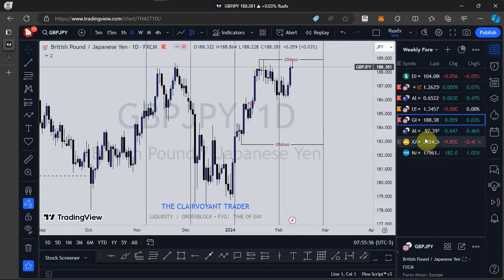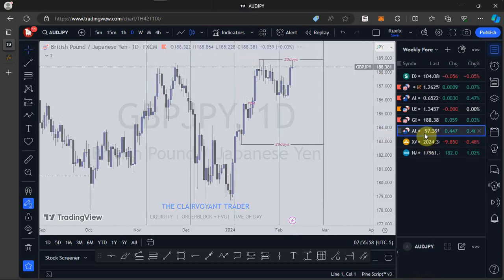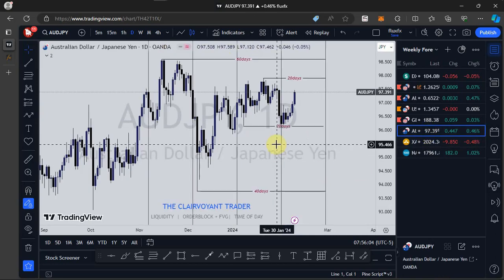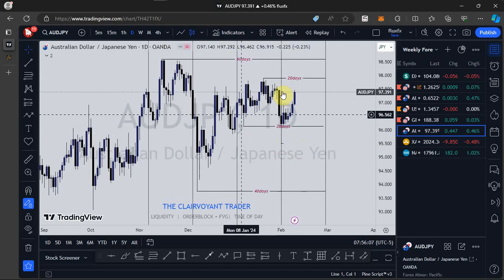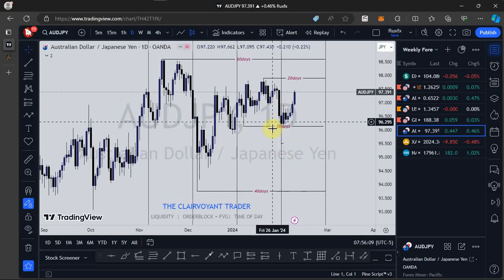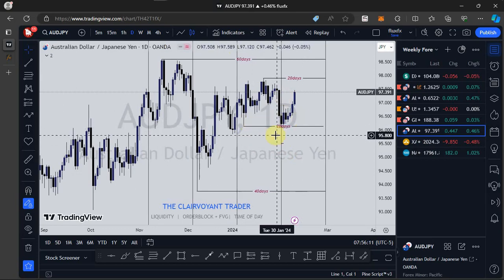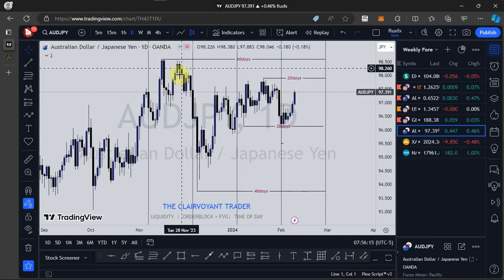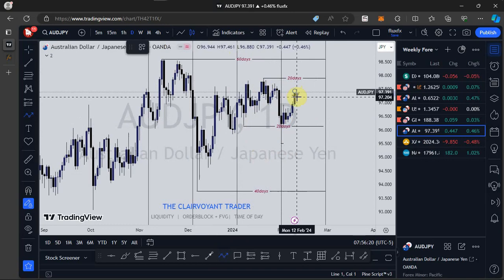Let's go to what's happening on AUDJPY. Yeah, so for AUDJPY, same plan. You've seen price taking out the previous 20-day low. So at the moment, my next draw on liquidity for AUDJPY is the previous 20-day high as well as the previous 60-day high.